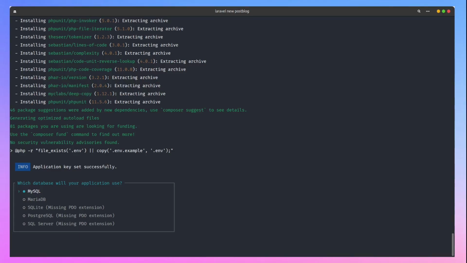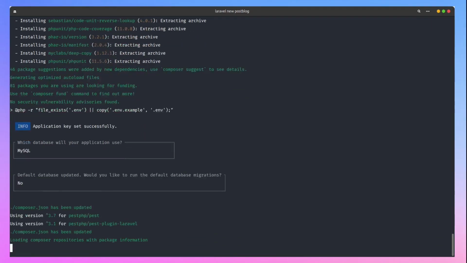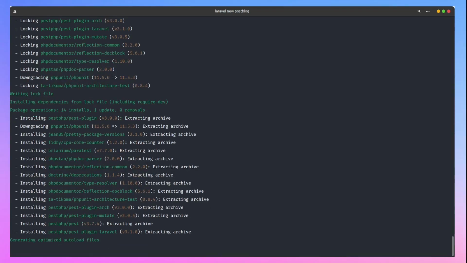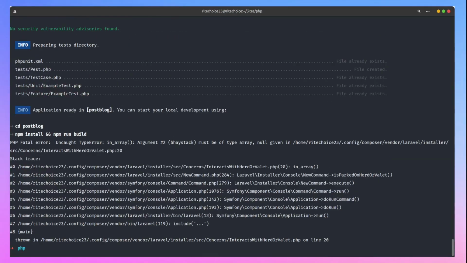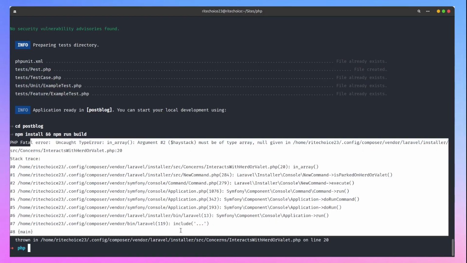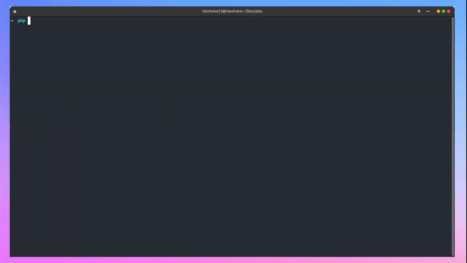So it's asking if I want my database connection. So I'm on MySQL. I like MySQL. So I'm not ready to run migration now. So let's see. All right, so the installation was successful. This error is happening because it's trying to do npm install. So let me just clear it out.